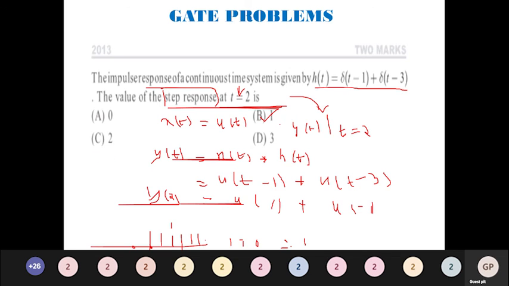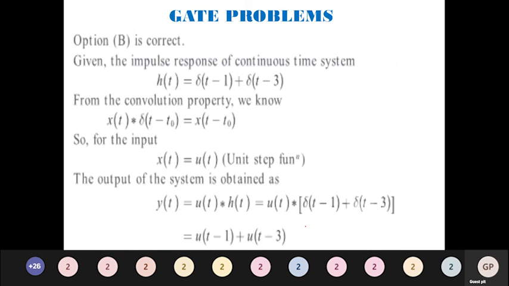For the same question, if they had asked you to compute at 3, what happens? 3 minus 1, here you will have 2, and here you will have 3 minus 3, which is 0. So again, here the amplitude is 1, and here the amplitude is 1. So I will have 1 plus 1, which is 2. So this is how you have to find it for certain problems. The only thing is, you have to extract the data from the question, then it is easy. We will move on to the next question.